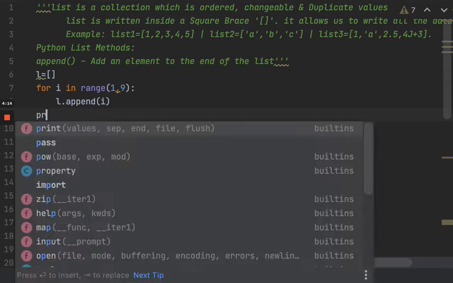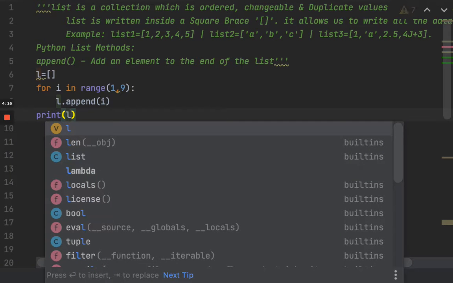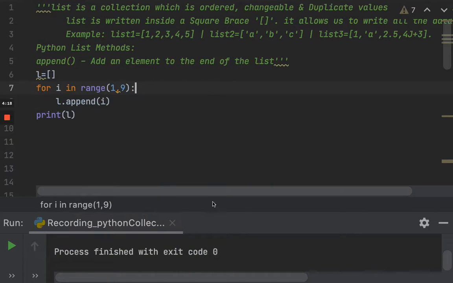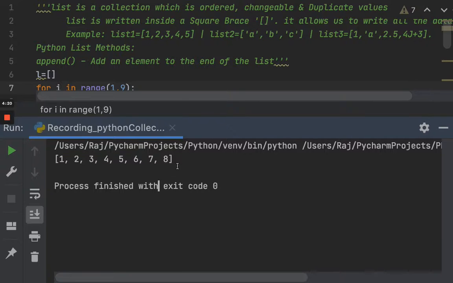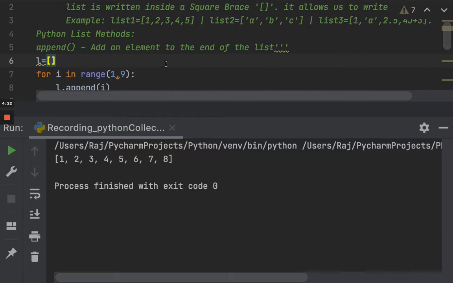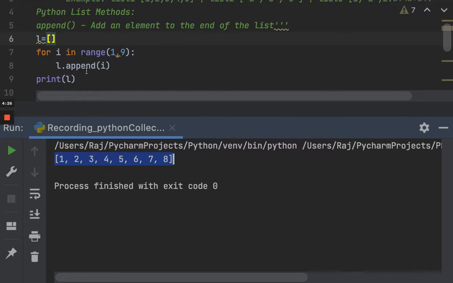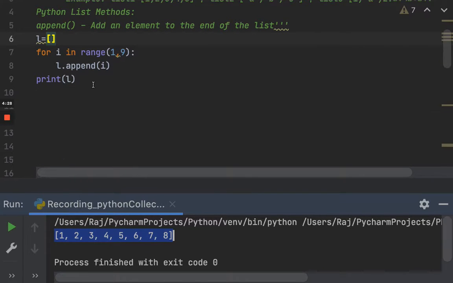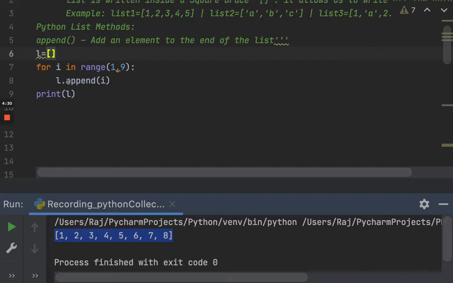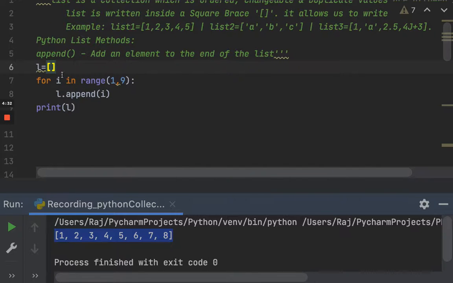So I can just print L. If I execute this operation, you can see that the empty list now contains the elements 1 2 3 4 up to 8. This is just a basic example for you to know what exactly append can do: basically adding elements to a particular list. Okay, so let me erase this.